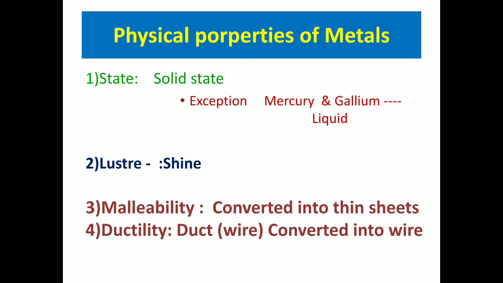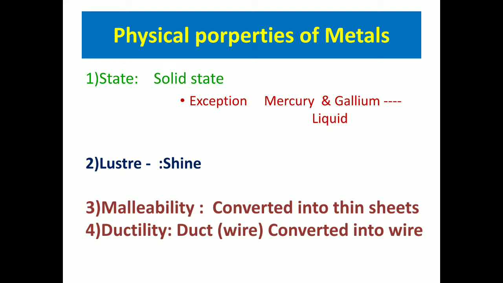Children, malleability is the property that metals can be converted into thin sheets. Okay, now aluminium, you get aluminium sheets, the can is made, your Pepsi cans and all. So the can is a thin sheet that is turned into a cylindrical can. So malleability, all metals have, they can be converted into thin sheets.